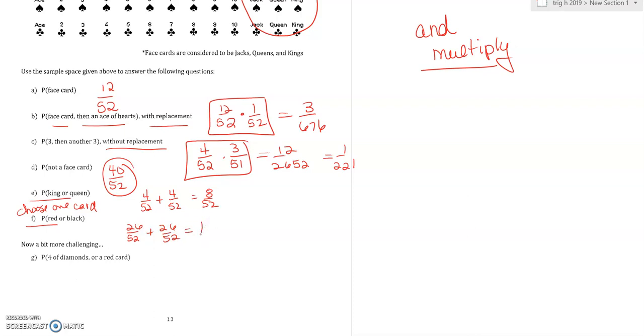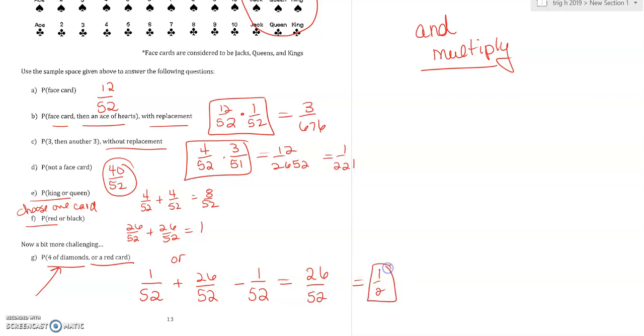Okay, the last one on this page, it says, what is the probability of a 4 of diamonds or a red card? Well, here's where it gets tricky. If I say 4 of diamonds, there's only one 4 of diamonds. And if I say or a red card, and we said when you say or, we're going to add. So or is adding, and there are 26 red cards. Here's the problem. You had an intersection because the 4 of diamonds is red. So that means you would have to subtract 1 out of 52 to get the answer. Great job, everybody.